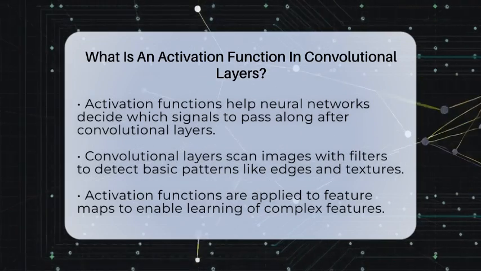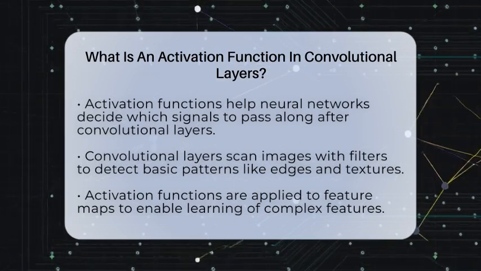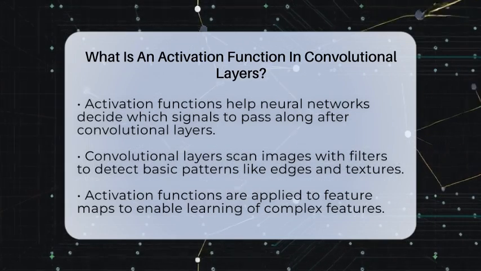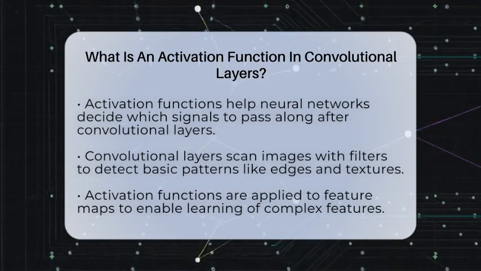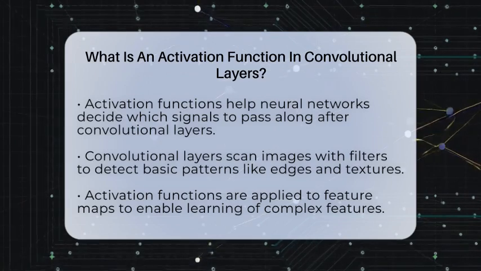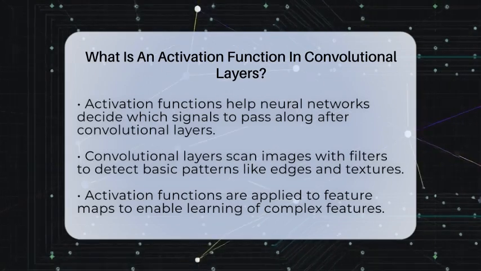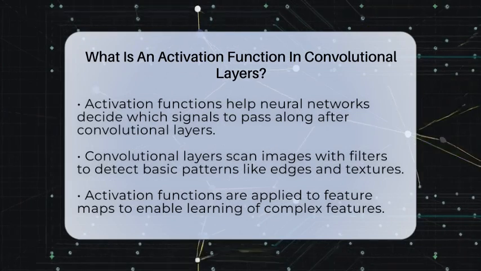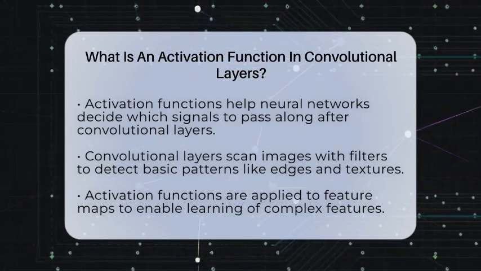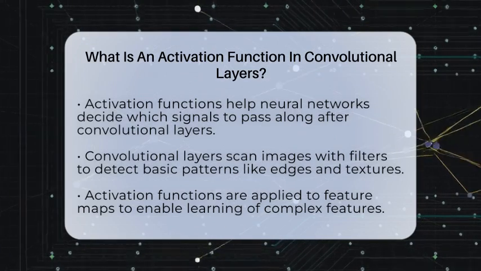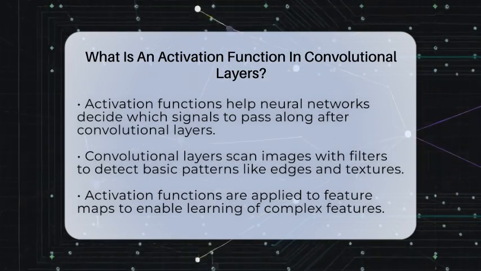In convolutional neural networks, which are a special kind of deep learning model, the process starts with convolutional layers. These layers slide filters over images to find patterns like edges or textures. But just doing that isn't enough for the network to learn complex ideas. It needs a way to decide which signals to pass along. That's the job of an activation function.